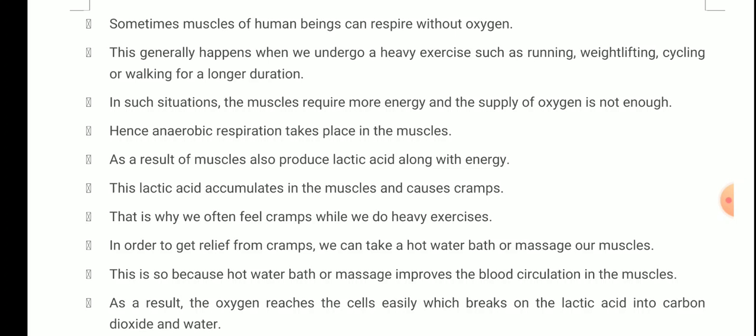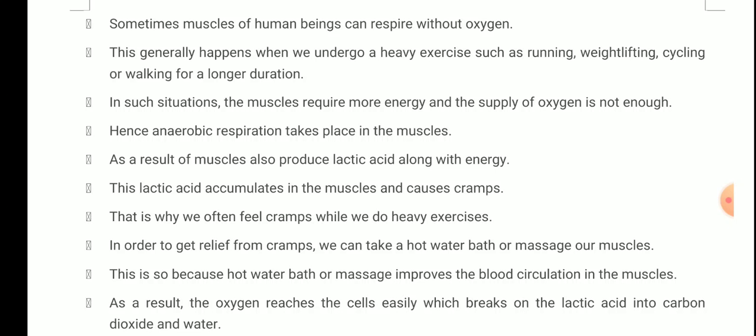that oxygen reaches the different types of cells, muscles, or various organs with the help of the blood. So by the hot water bath, or you can say the massage, the blood circulation improves and the proper oxygen is reached again, and so slowly and steadily the cramps also go away once the aerobic respiration is resumed to the normal condition. Okay, as a result, the oxygen reaches the cells easily, which breaks down the lactic acid into carbon dioxide and water. Okay, see what is happening.